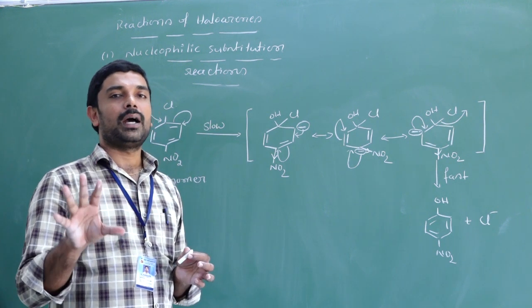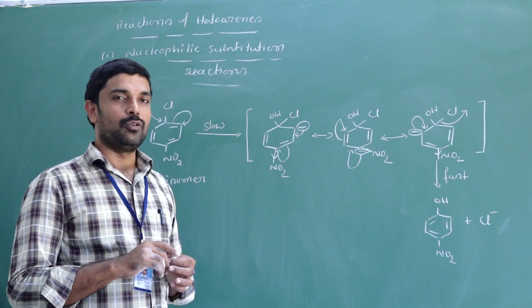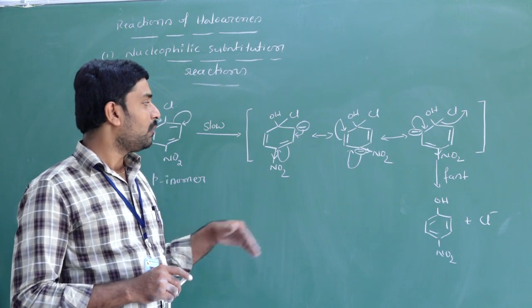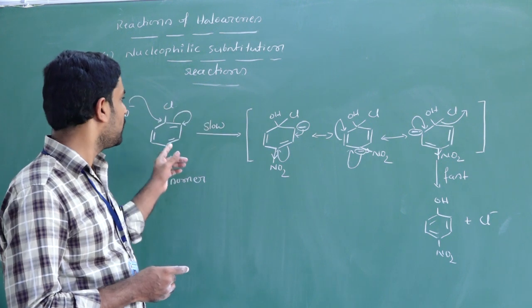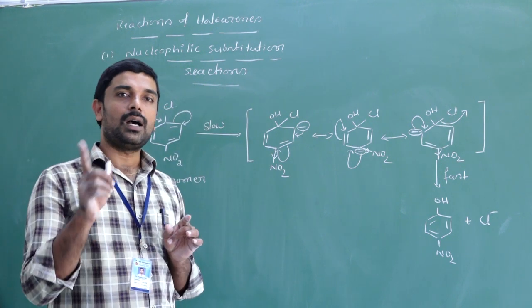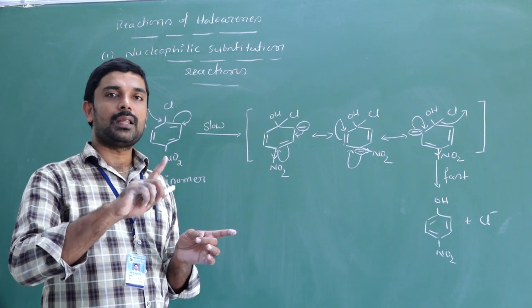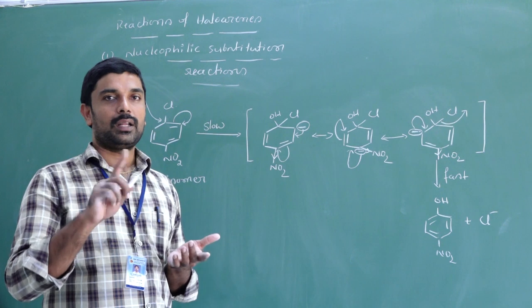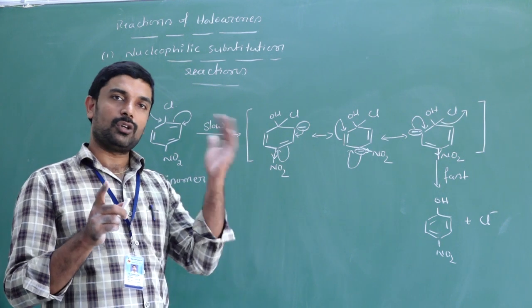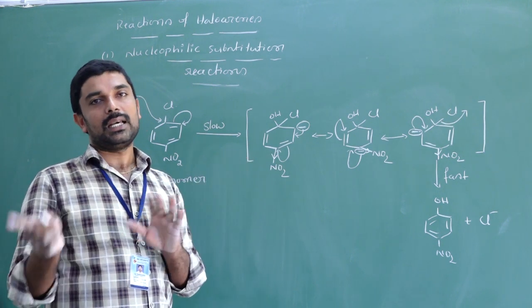Among the ortho, para and meta isomers, the para isomer increases the reactivity of the nucleophilic substitution reaction of aryl halide the most when compared to the ortho and meta. When you compare the ortho and meta, ortho is more reactive and meta is less reactive.